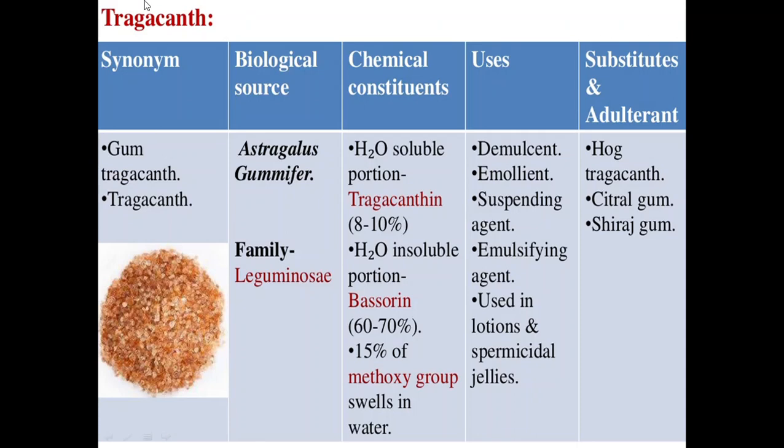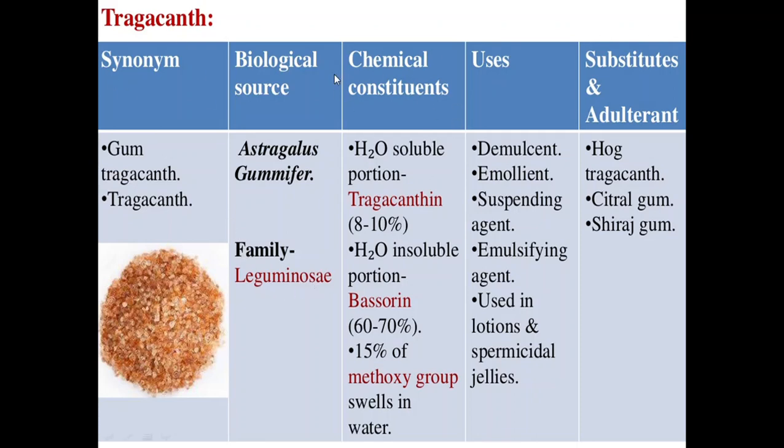Next is tragacanth. Synonyms for tragacanth are gum tragacanth and tragacanth. Next, biological source. It is obtained similarly to acacia. Tragacanth is also available as a gummy exudation obtained by making an incision to the stem and branches of the Astragalus gummifer plant. It belongs to the family Leguminosae.